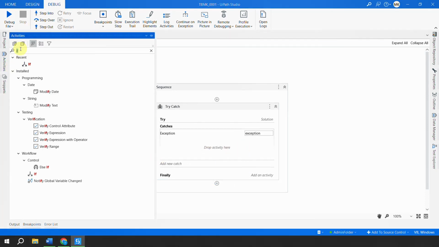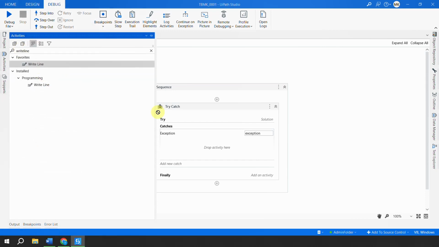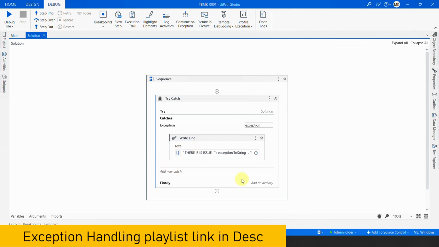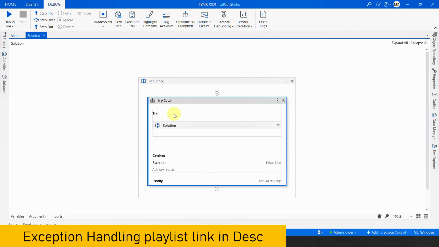I want to have a write line where I say that there is an issue, and then I can hit a plus and say exception dot toString, right? So I'll get a message. You can do it on the individual activity and say that, hey, if you get this exception, cast exception, check the input. So the complete exception you can manage here. I'll leave that for your implementation.